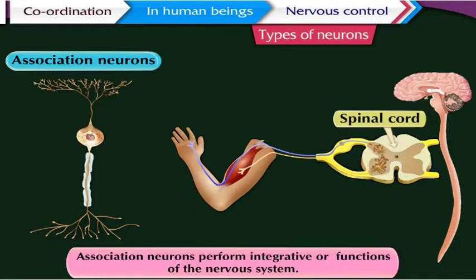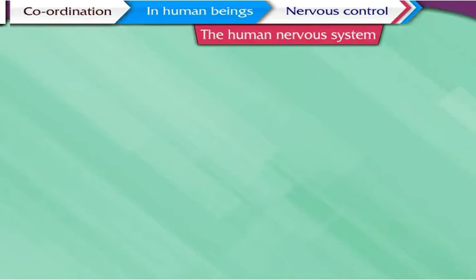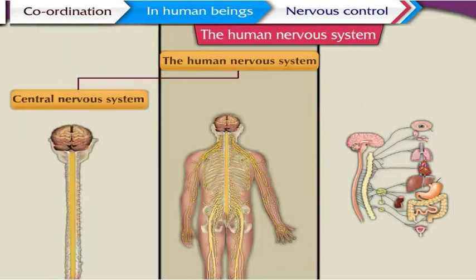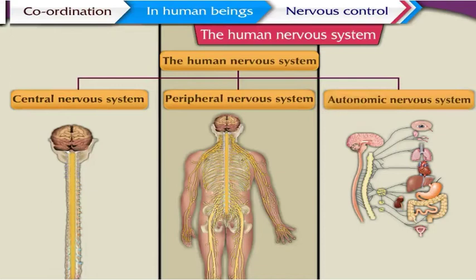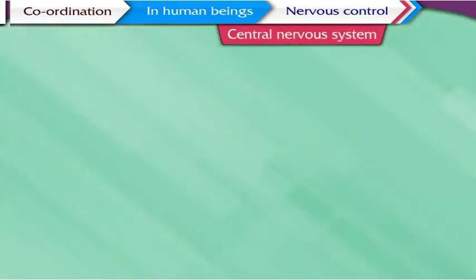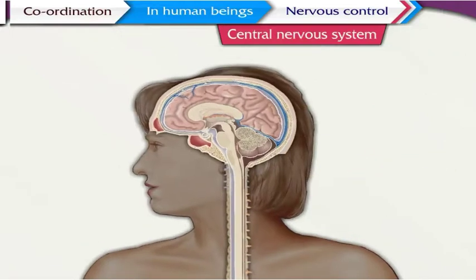After studying about the different types of neurons, now let us learn about the human nervous system. The human nervous system. The nervous system in human beings is divided into the central nervous system, the peripheral nervous system, and the autonomic nervous system. Let us now study each of these branches in detail. Central nervous system, or CNS. The central nervous system comprises the brain and the spinal cord. Let us first understand the structure of the brain.